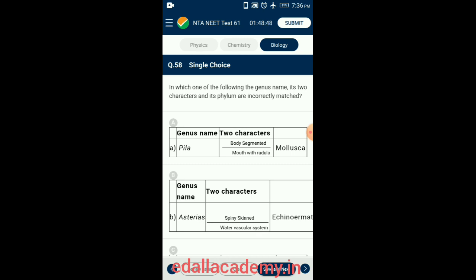Their soft body is covered by a calcareous shell and it is unsegmented with a distinct head, muscular foot, and visceral hump. Example, Pila, commonly called as apple snail, sepia, cuttlefish, pinctada, pearl oyster, etc. So the answer for this question is option A.